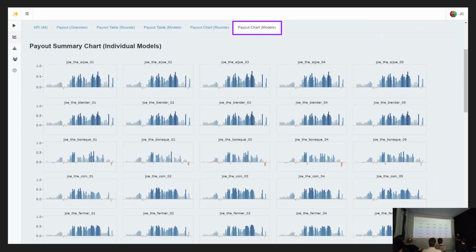Okay. And finally, this is a facet version of the same graph, but then you can look at individual models, whether they're burning or earning at different periods. Because ideally, what Richard wants is that there's some models that burn or earn at different times. So this graph may be useful to find that model. I don't know yet because I haven't looked at all the models, but that's a way to pool all the data together. And maybe we already have some models that are opposite to each other in the system. I don't know yet, but maybe that's something I can do in the coming months to find out what's going on with other models.